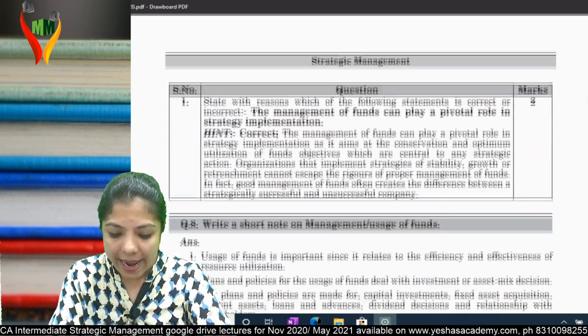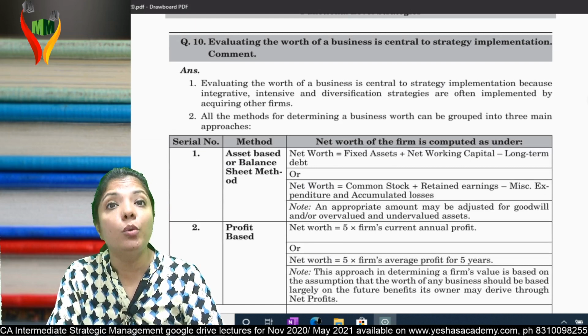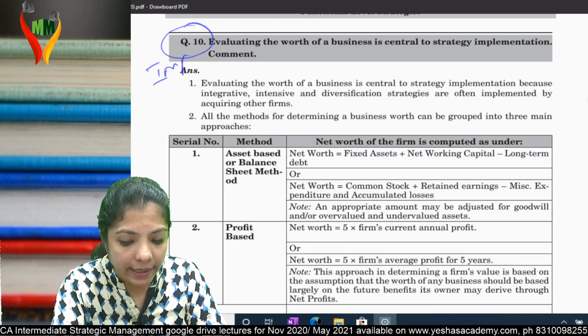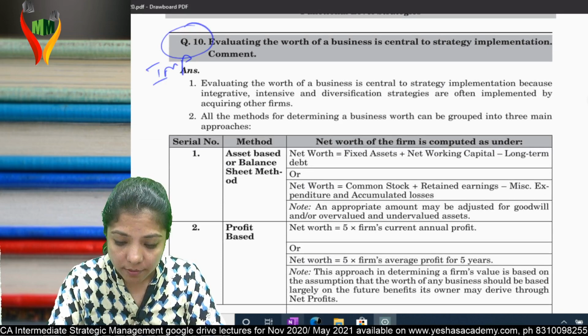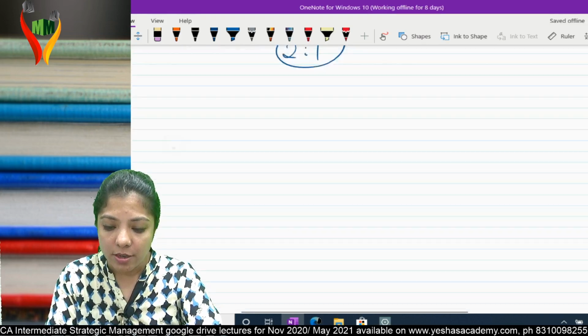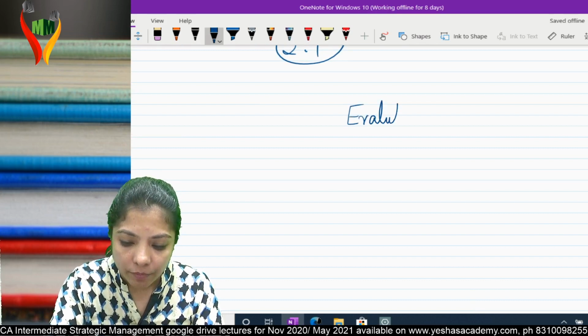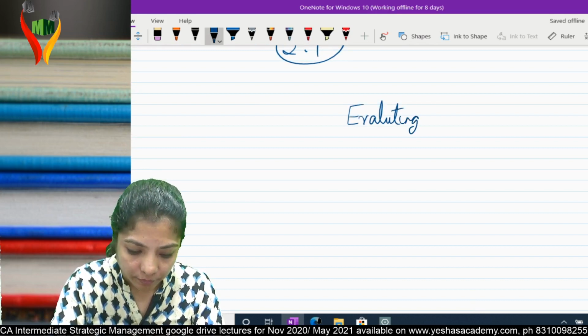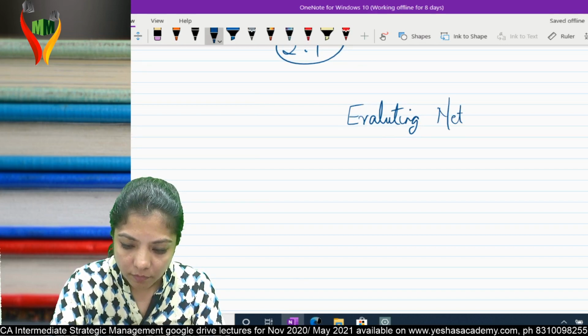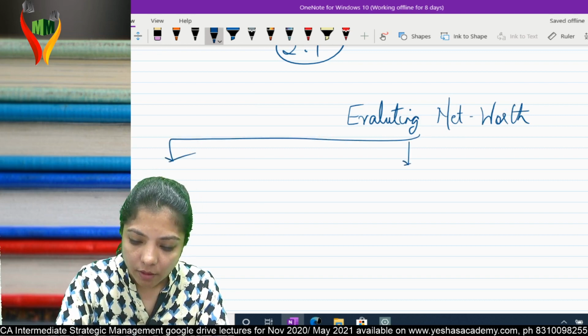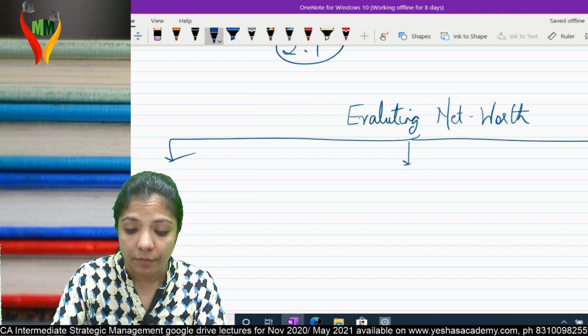Okay, so 8th and 9th you can skip. Come to the 10th one and mark it important: evaluating the net worth of the business. Understand? Question number 10. Evaluating net worth. Primarily they have given us three methods.